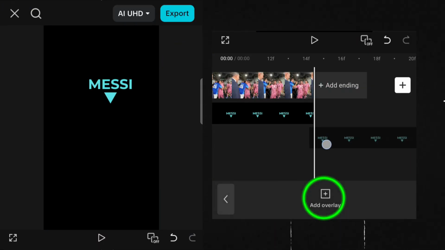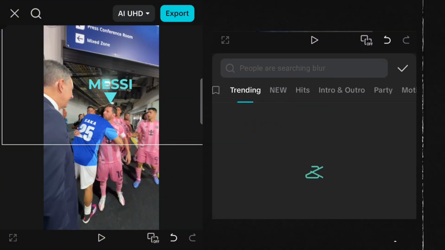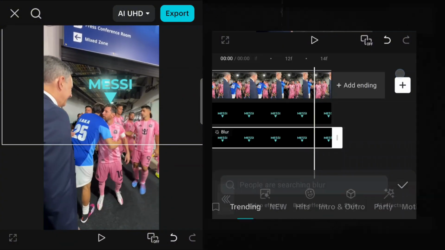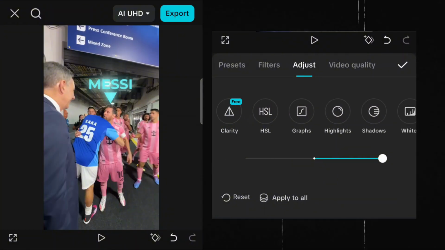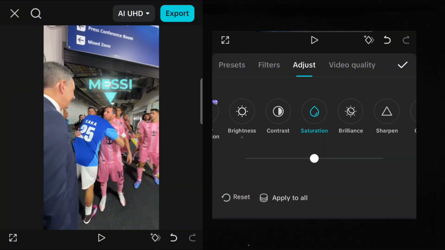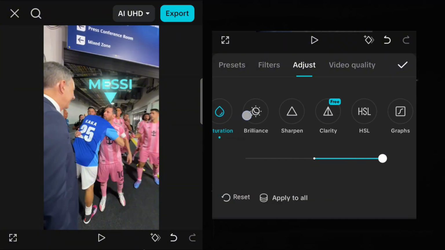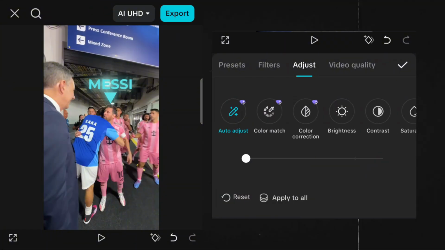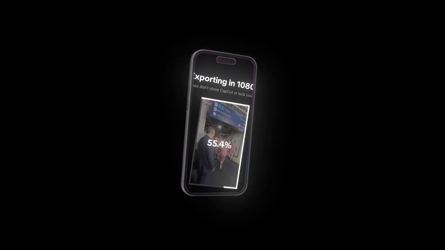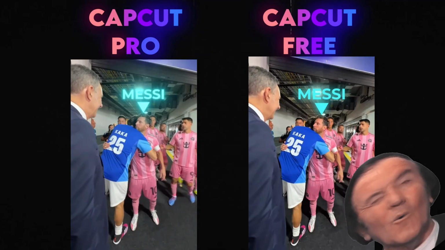Duplicate your text. Now go to Effects. Choose Blur. Set Blur to 100. Now go to Adjust. Go to HSL and set the saturation of the same color on HSL as the text to max. Now go to Saturation. Set saturation to max. Also set brightness to max. Export your clips. These are the results.